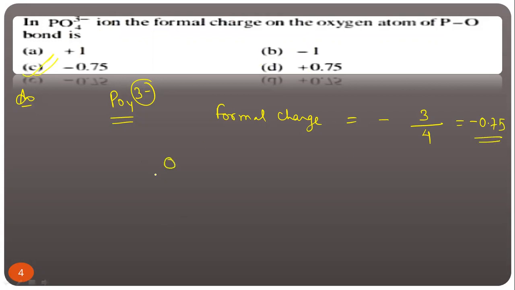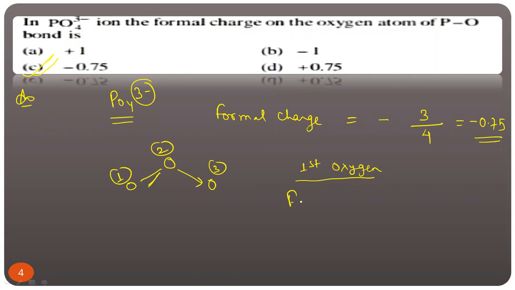But one more thing, suppose ozone is given, and they are asking to find out the formal charge on each oxygen atom. Then what will you do? Suppose for the first oxygen, how will you find it? Always remember formal charge is equal to total number of valence electrons of oxygen, 6, minus number of lone pair electrons.